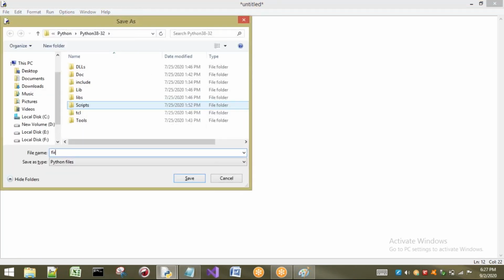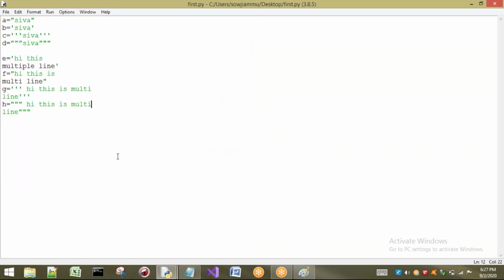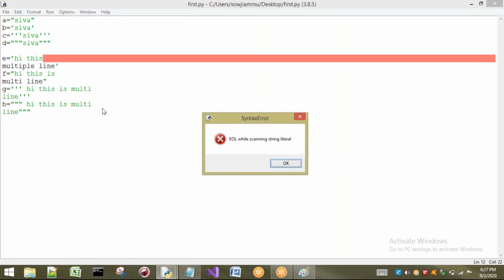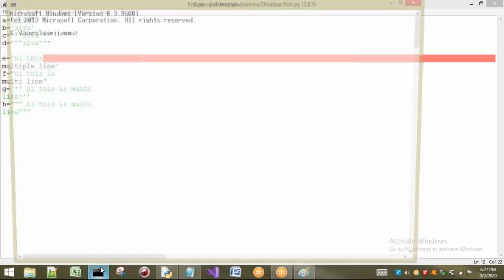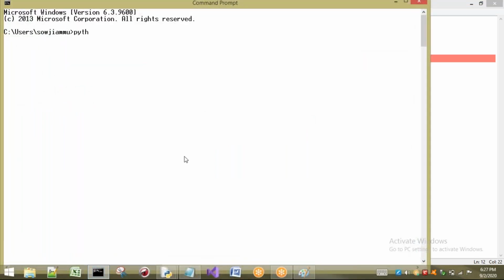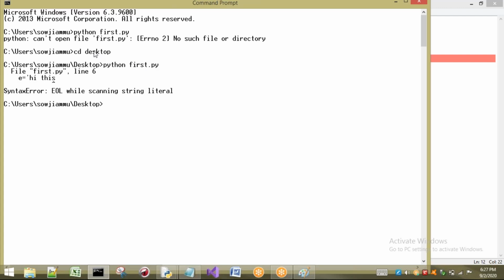Okay, so let us take the program as first.py. Now see here, directly it is showing end of line. So I will not execute it here. I will execute this program by Python, sorry, in the command prompt, so it will show the error clearly. First.py. In desktop we are having it. Now see what it is going to give me.